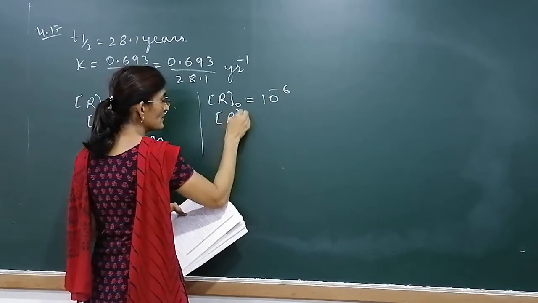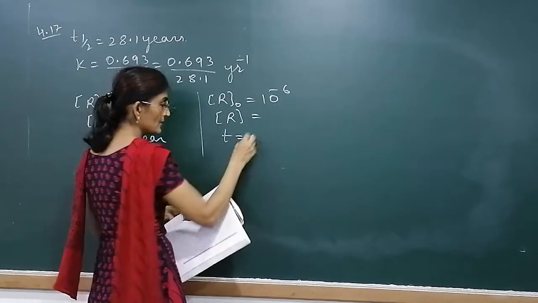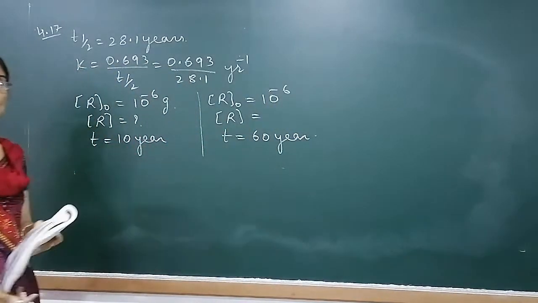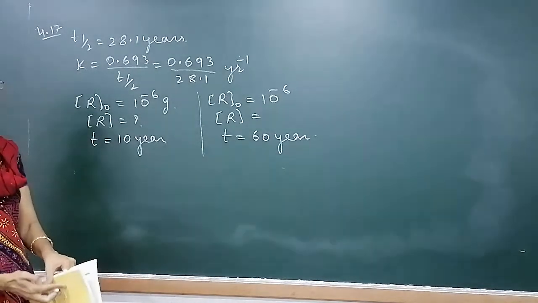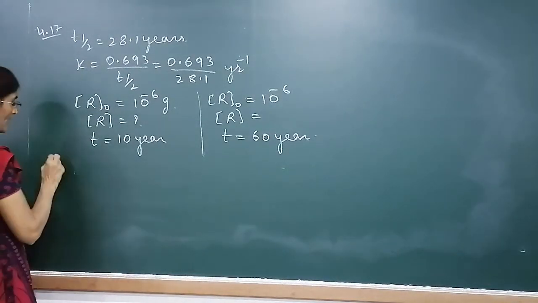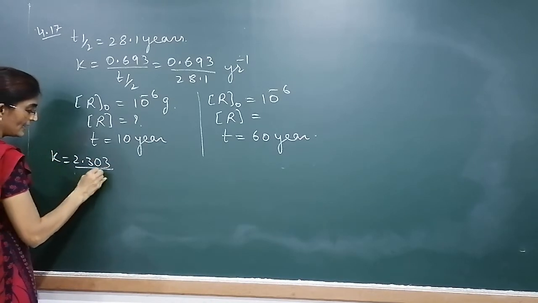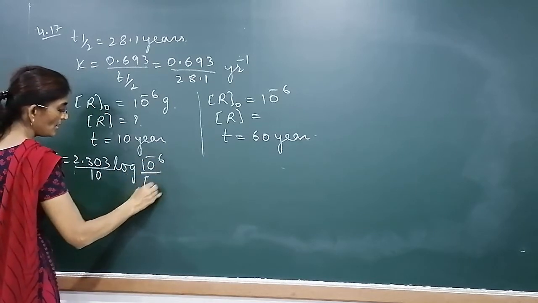What is the left concentration when the child is 60 years old? Two sums we have to solve. Both times we have to determine the final concentration R. Apply the first order rate equation formula. K equals 2.303 by T, 10, log of R naught by R, 10 to the power minus 6 upon R.